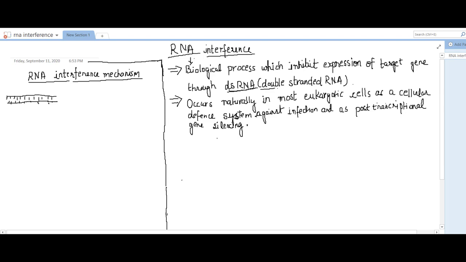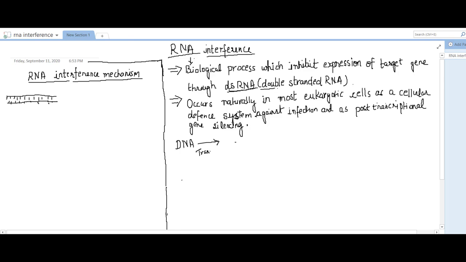So how does this RNA interference occur and where does it occur? Actually, RNA interference is a silencing of a target gene. Our genes, which are part of DNA, or the parasitic gene or other genes, get expressed through the process of transcription and translation.